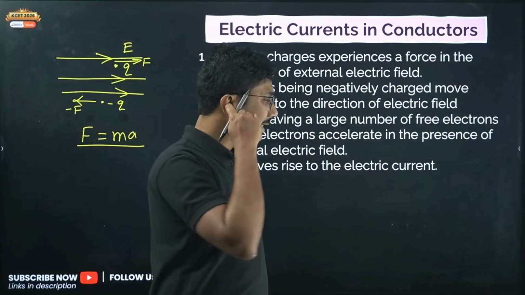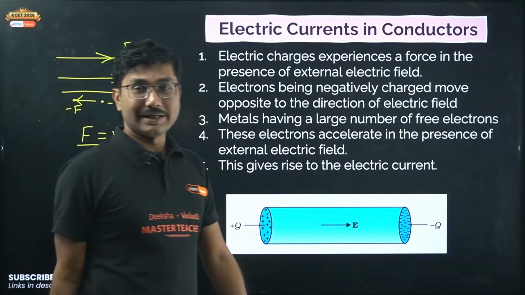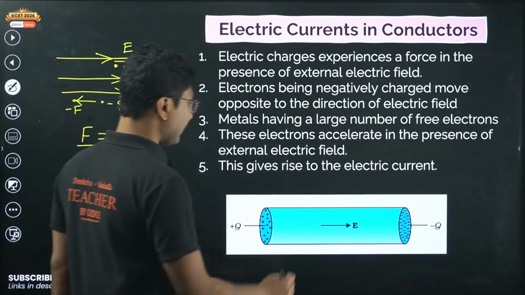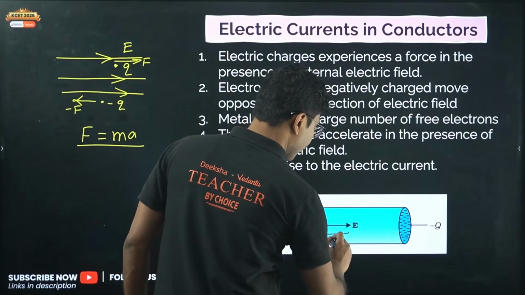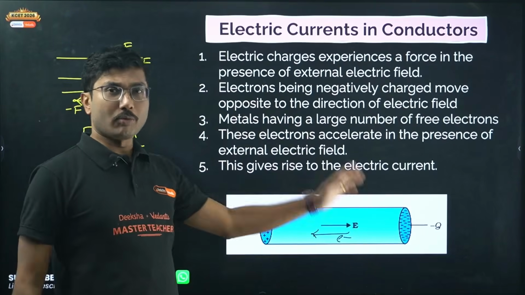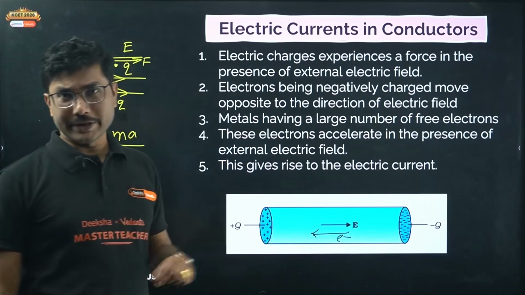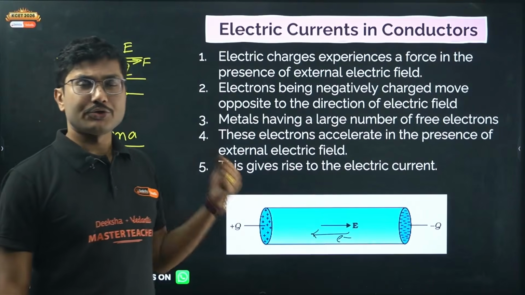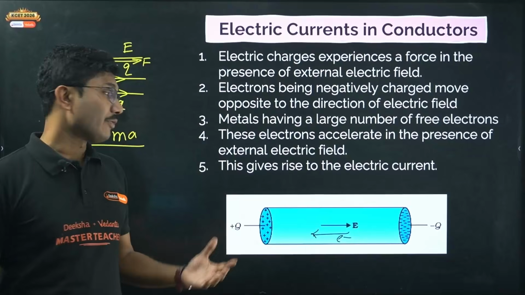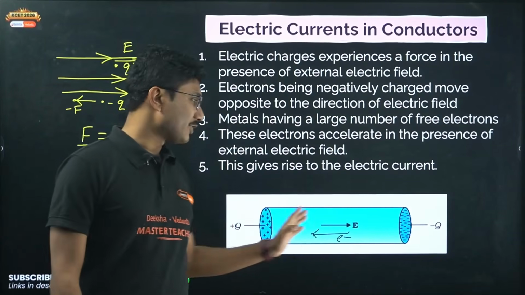So when you apply an electric field around a conductor, electrons tend to move in the opposite direction. Because we consider the motion of positive charge to be conventional current, even though electrons are moving in the opposite direction, we say that current is moving in the direction of the electric field.